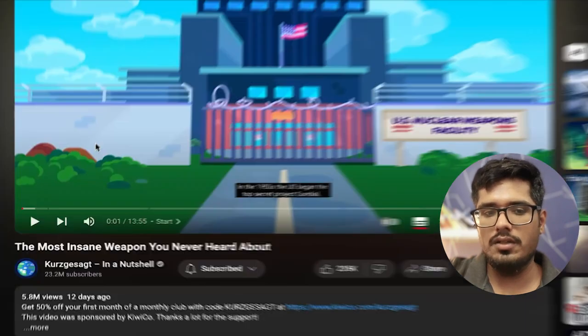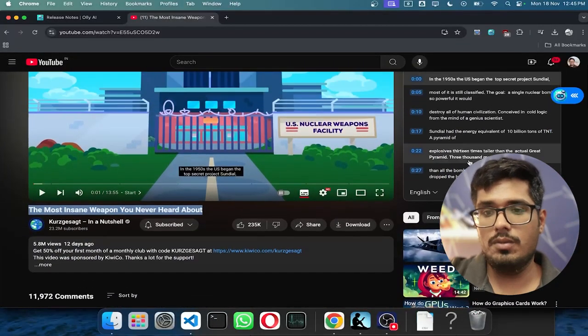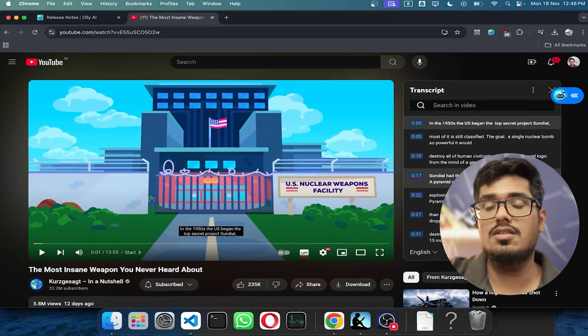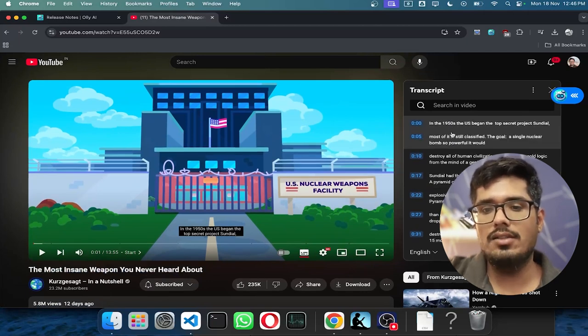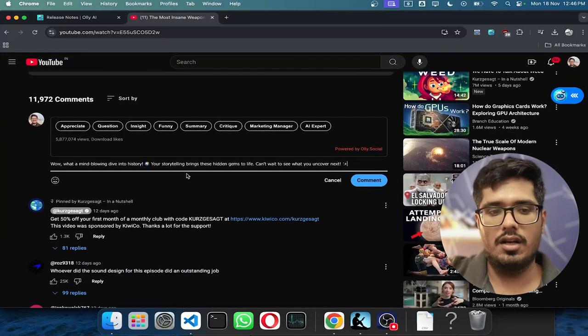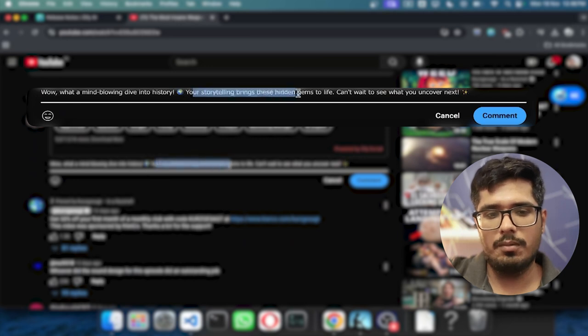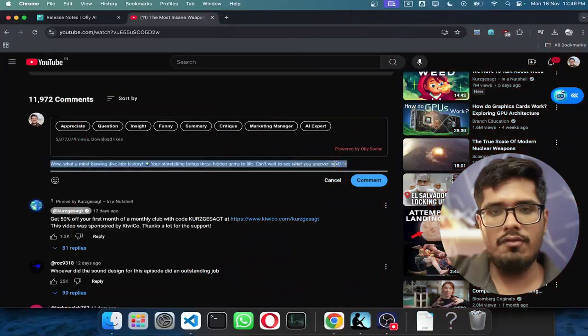But we shipped both of these panels out, and the best part about these panels is that when you click on any of these buttons, it will not only take into consideration the description, title, and so on and so forth, but it will also take into consideration the transcript of the video, which means the final output that you get is actually looking through everything that it needs to before it gives you the final output. So what a mind-blowing dive into history or storytelling brings the hidden gems to life. Can't wait to see what you uncover next. Again, from a very, very high level, this is insane because you are reading a bunch of different things and then generating the comments, right?